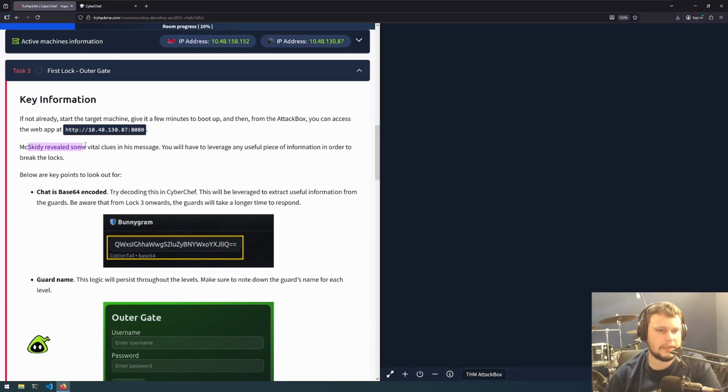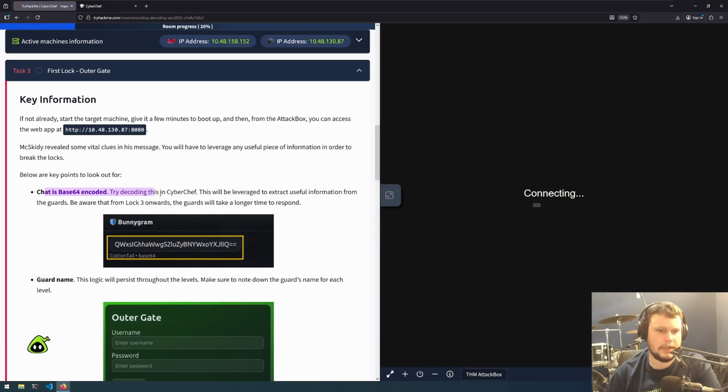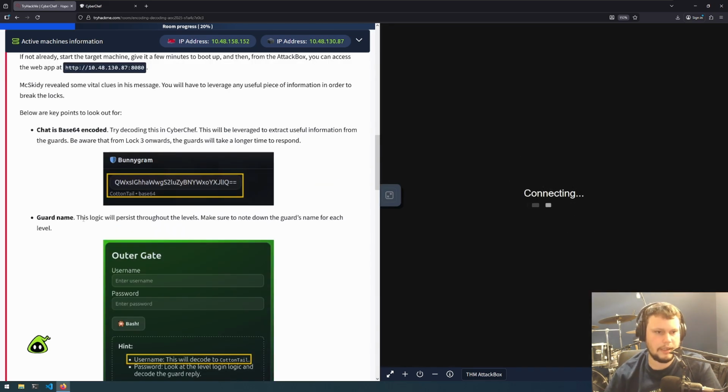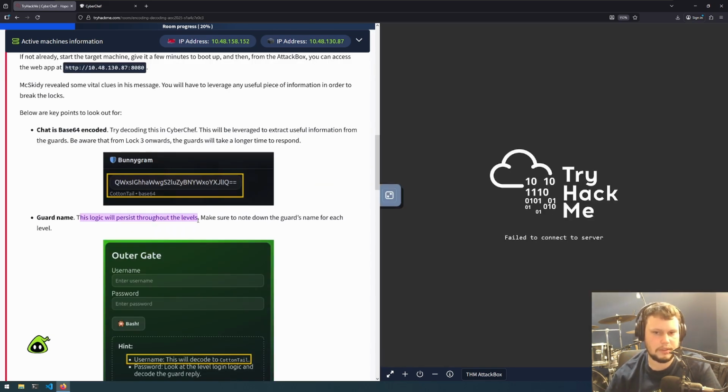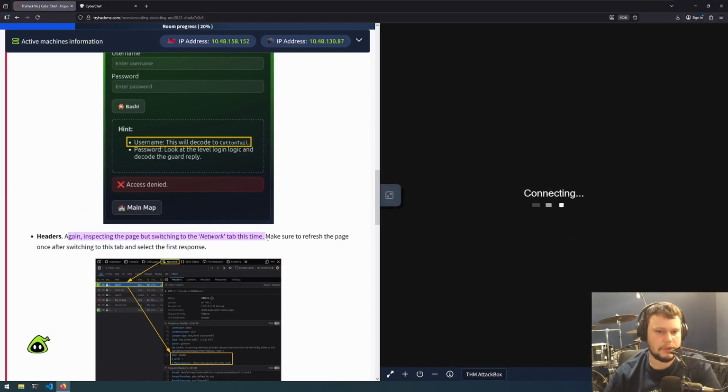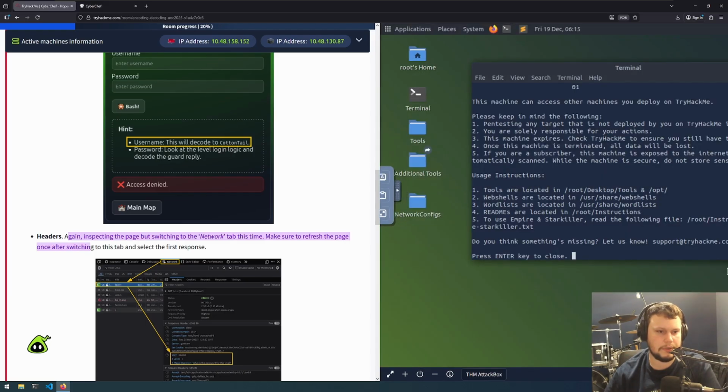So McSkidy revealed some vital clues in his message. You have to leverage any useful piece of information in order to break the locks. Below are key points to look out for. So, chat is base64 encoded. Try decoding this in CyberChef. This will be leveraged to extract useful information from the guards. Be aware that from lock 3 onwards, the guards will take a longer time to respond. Then guard name. This logic will persist throughout the levels. Make sure to note down the guard's name for each level. And headers. Again, inspecting the page, but switching to the network tab this time. Make sure to refresh the page once after switching to this tab.